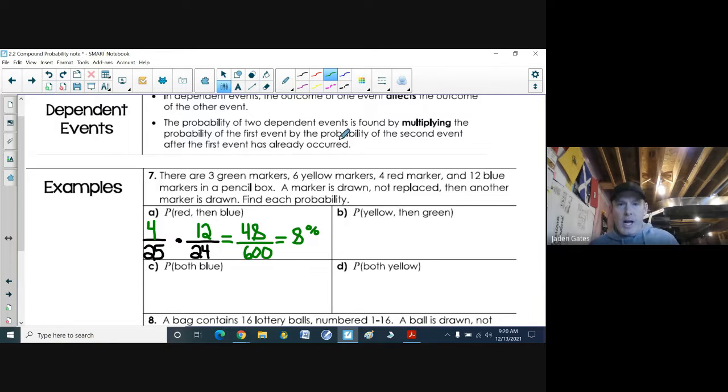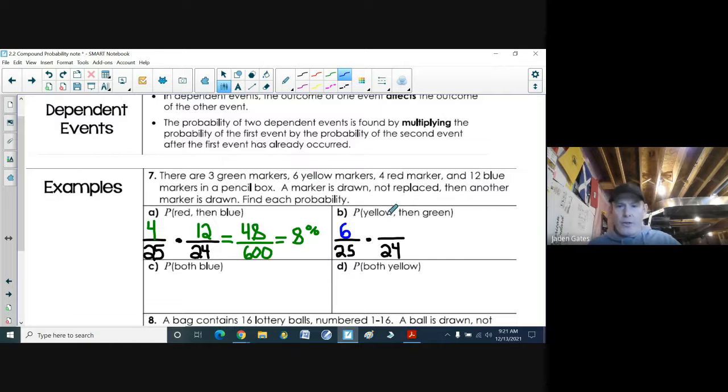All right, next one. You pull a yellow, then a green. So again, we've got 25 different outcomes on the first pull, only 24 the next. For the probability of a yellow, how many yellows are there? 6. And then a green.